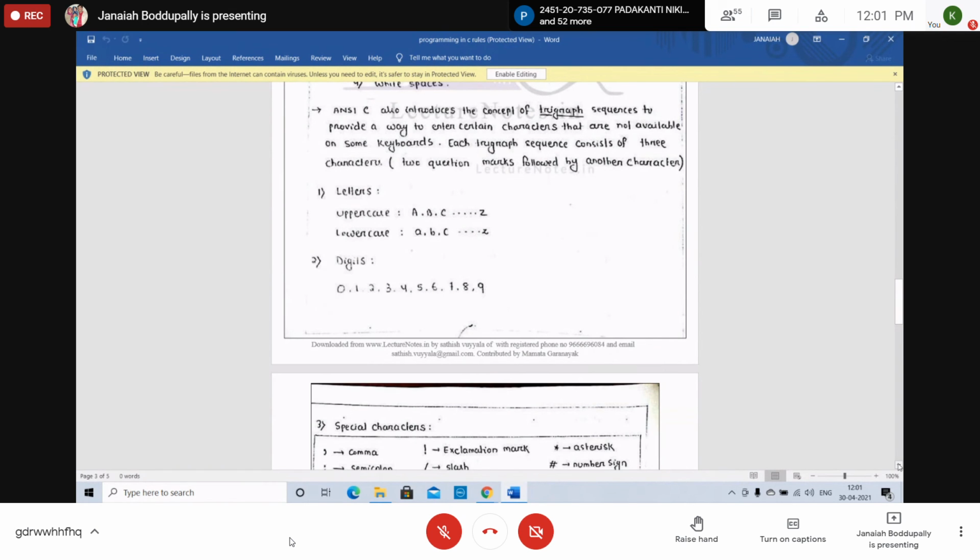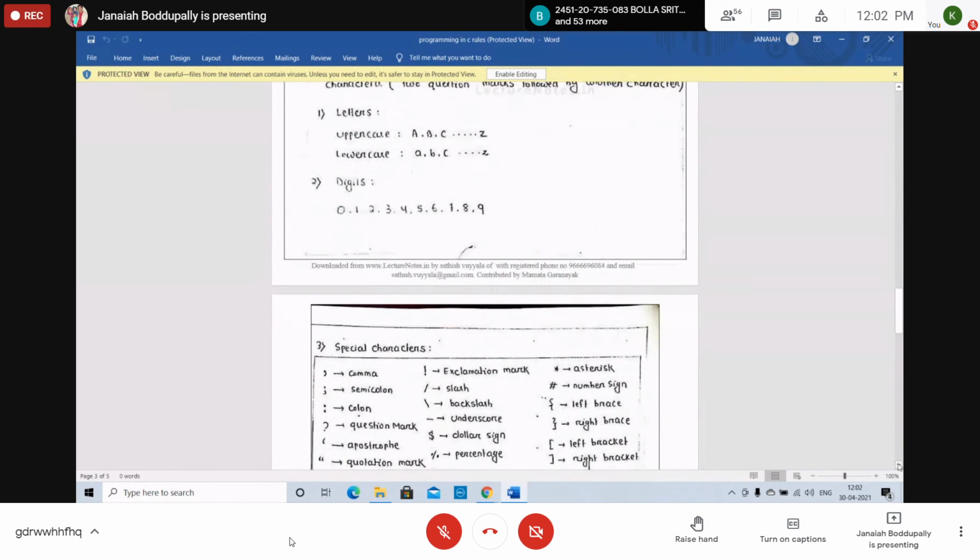So 65 to 90 are the ASCII values for capital A to Z. Same for lowercase letters, small a, small b, small c up to z, 97 to 122. Digits we can use 0 to 9, just like the decimal number system.